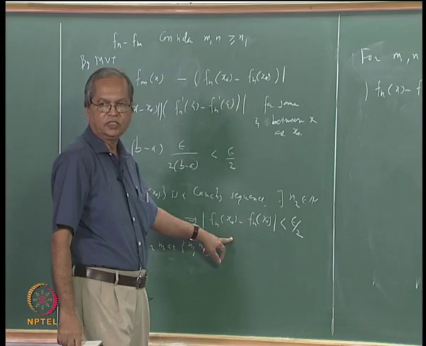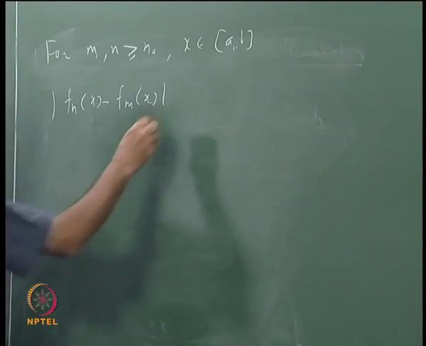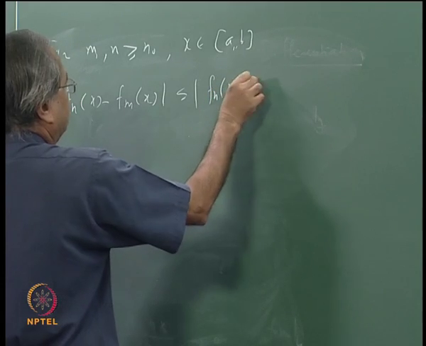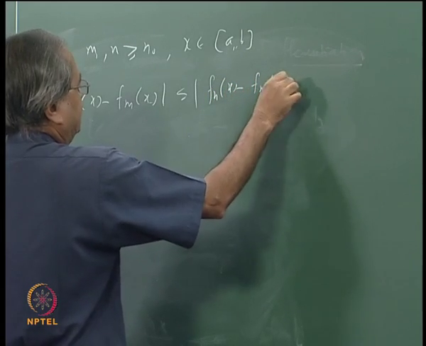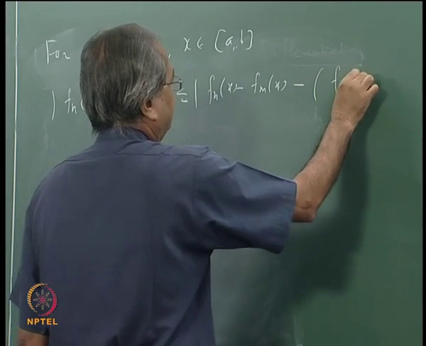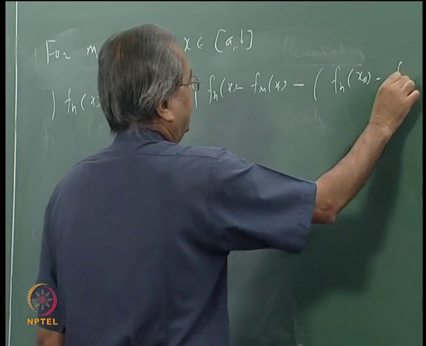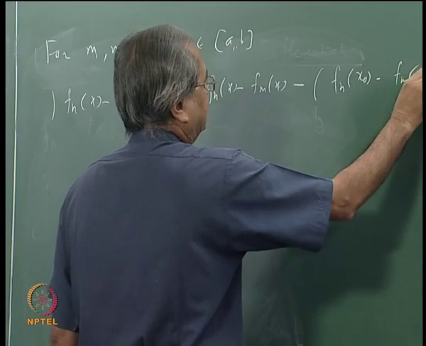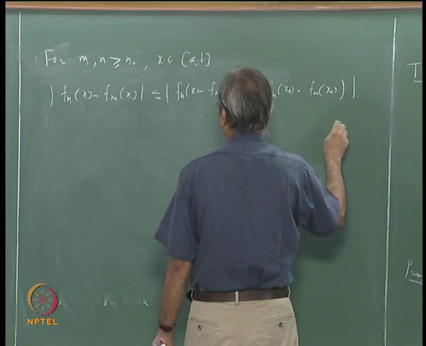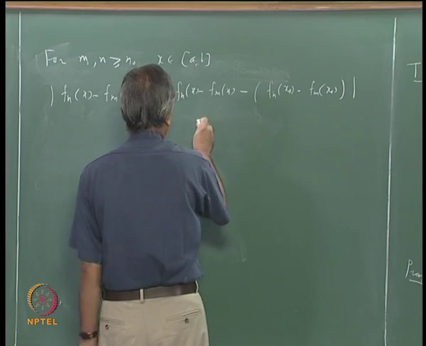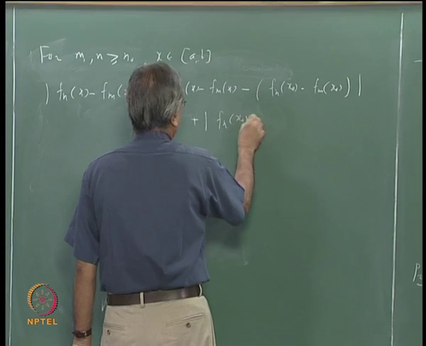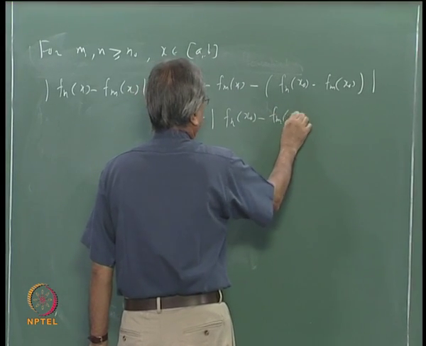So this is less than or equal to mod of fn x minus fm x minus fn at x naught minus fm at x naught, plus mod fn at x naught minus fm at x naught.